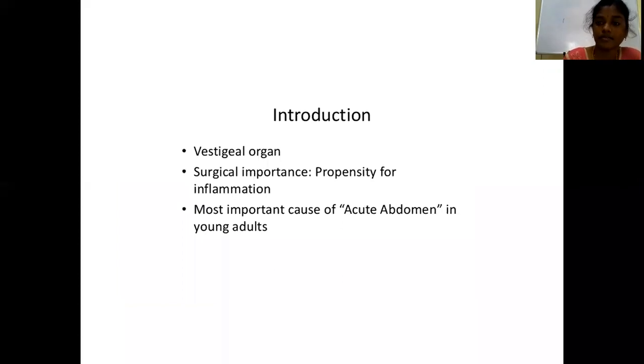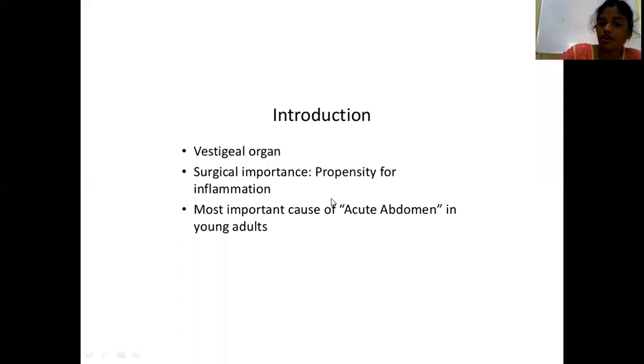Previously, it was known as a vestigial organ in our body. At present, the concept is different: it's not a vestigial organ. It has a role in immunity. Coming to the surgical point of view, why is it important for a surgeon? Its surgical importance is that it has a propensity for inflammation, which causes acute appendicitis.